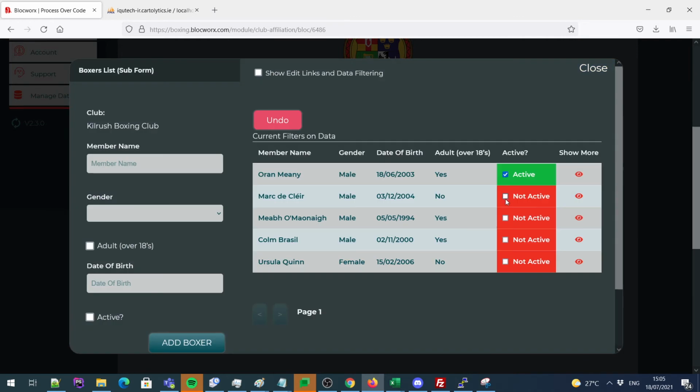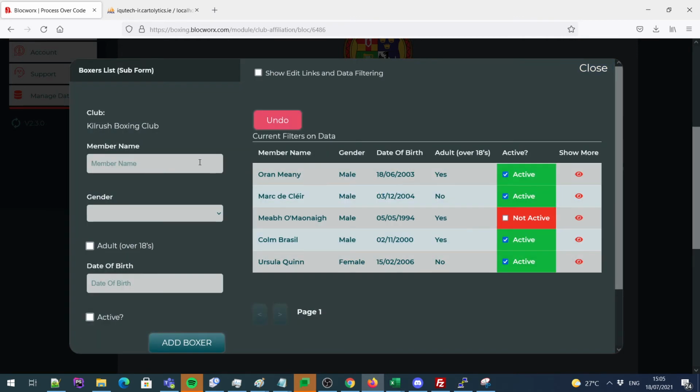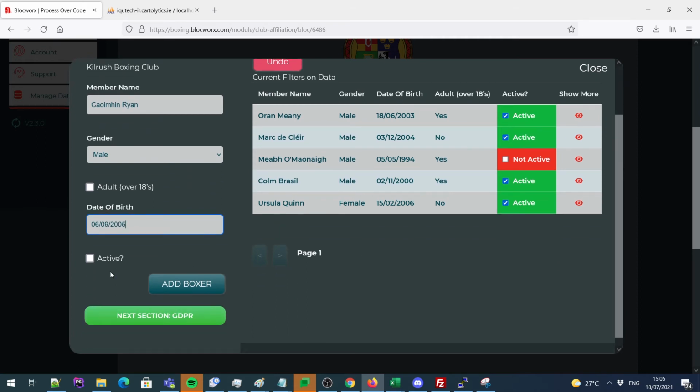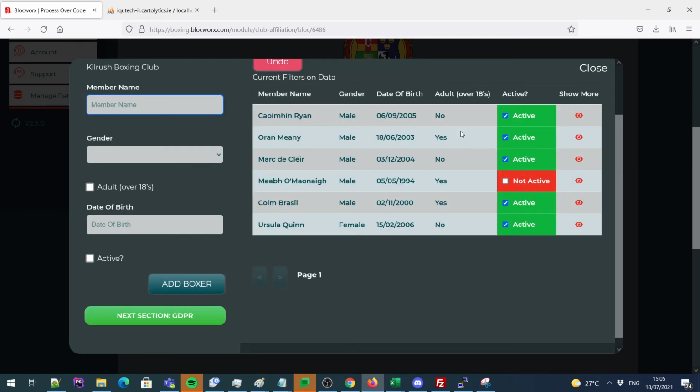So we can choose the active and non-active members, and we can add a new one. And we click active, click add boxer, and we have the new one.